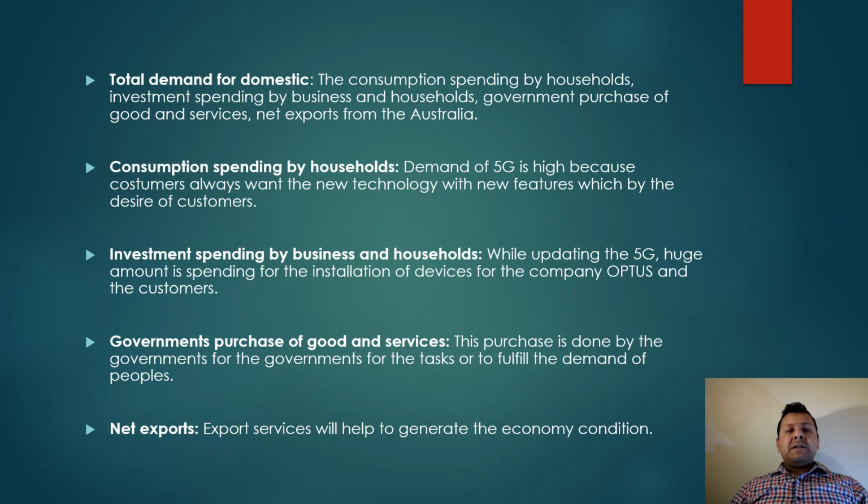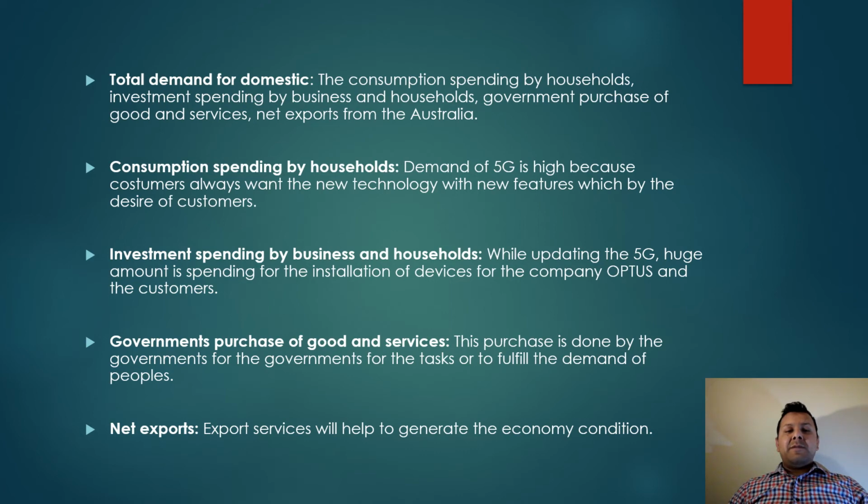Total demand for domestic goods: the consumption spending by households, investment spending by businesses and households, government purchases of goods and services, and net export from Australia. Consumption spending by households: demand for 5G is high because customers always want to keep up with technology and new features, which is the desire of customers. Investment is spending by businesses and households: while operating 5G, there is a huge amount of spending for the installation of devices for the company operators and the customers.